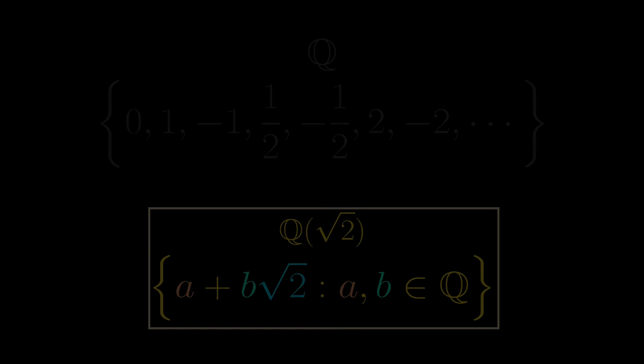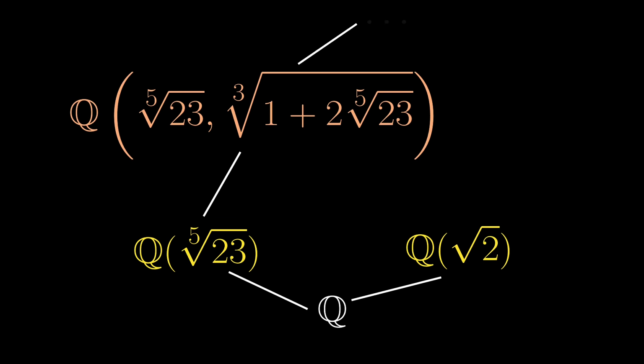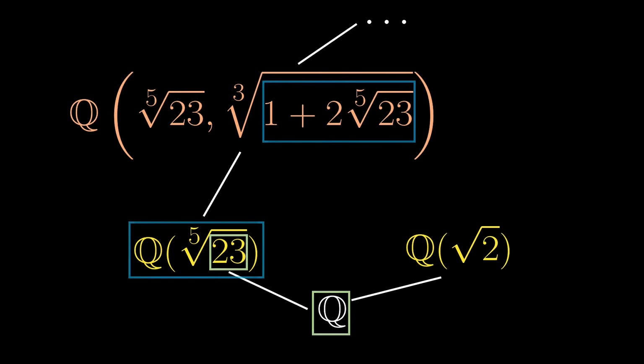But there is nothing special about root 2. Why not adjoin fifth root of 23, and after that, we can adjoin the cube root of 1 plus 2 fifth root of 23 and so on. As long as you are adjoining the nth root of something we previously saw before, you are fine. Like here, 23 is in Q, and 1 plus 2 fifth root of 23 is in the previous field. This kind of field extension is called a radical extension.